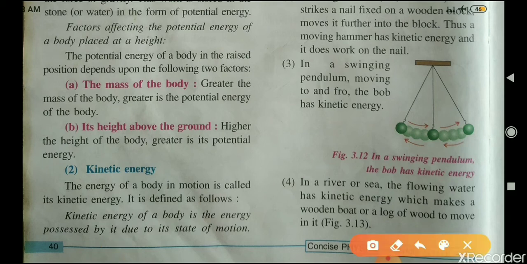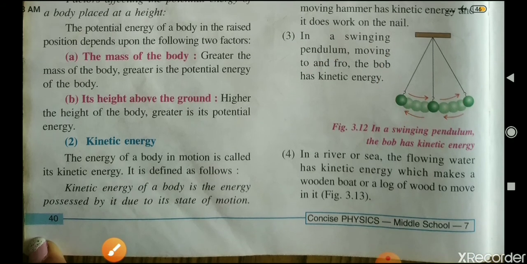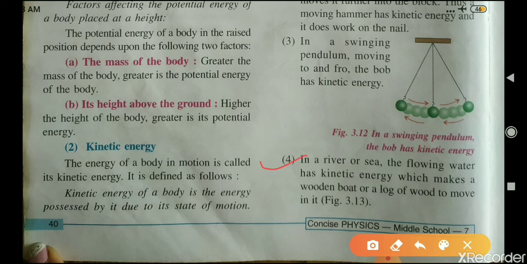Third is a swinging pendulum moving to and fro. The bob has kinetic energy because of the motion of the bob. Fourth, in a river or sea, the flowing water has kinetic energy which makes a wooden boat or a log of wood move in it.